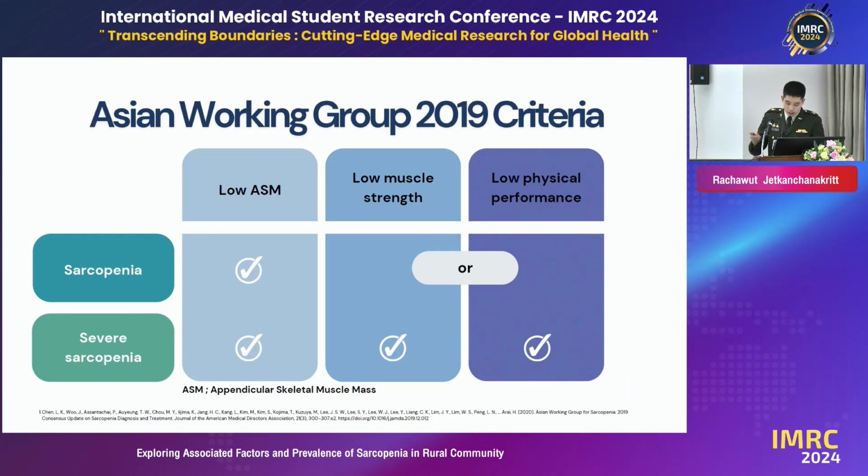Before I show the results to all of you, I would like to talk about the process of diagnosing sarcopenia via the criteria I mentioned earlier, the 2019 criteria of the Asian Working Group. The criteria is composed of three tests. If the subject fails two of them, the diagnosis will be only sarcopenia. But if three of them fail, the diagnosis will change into severe sarcopenia.